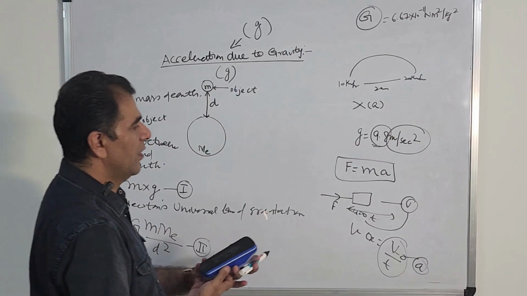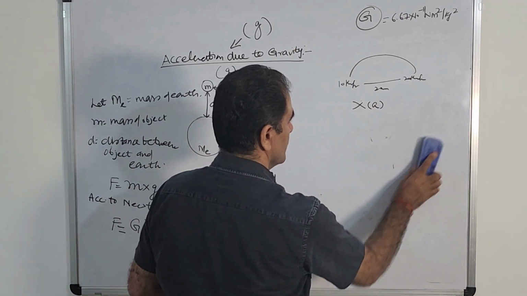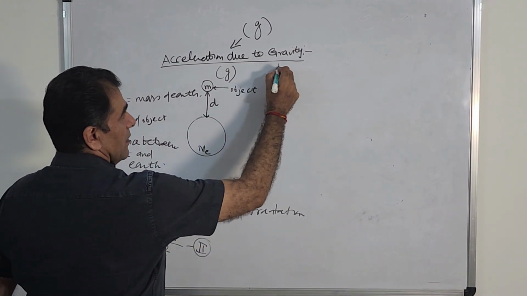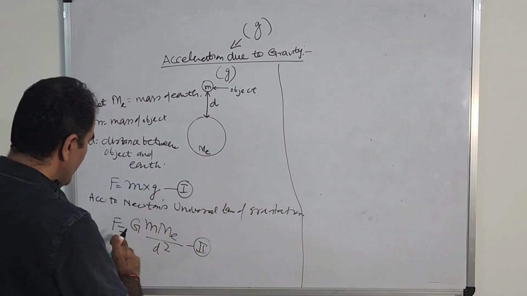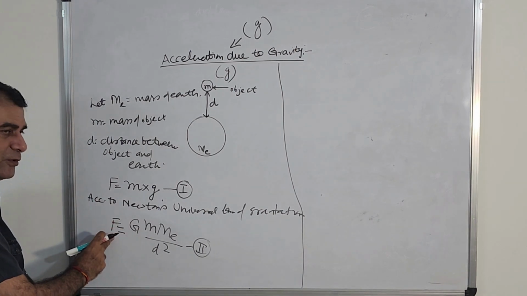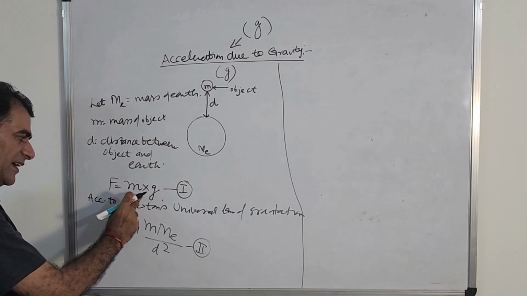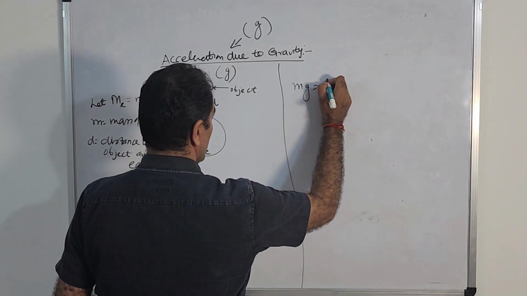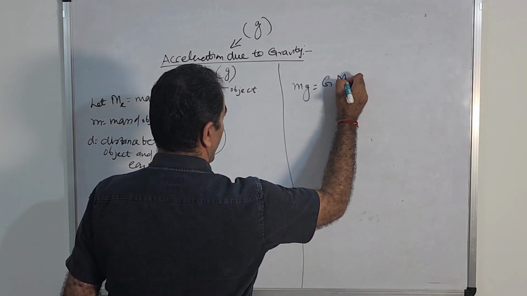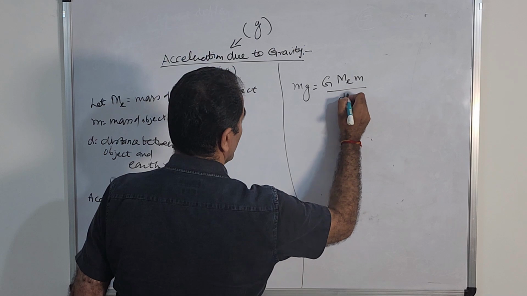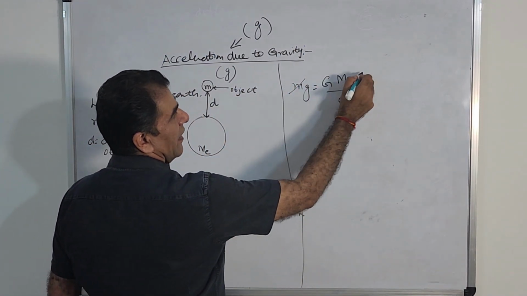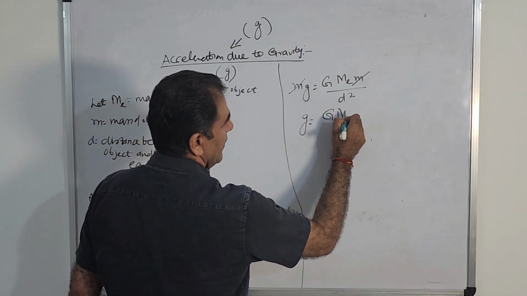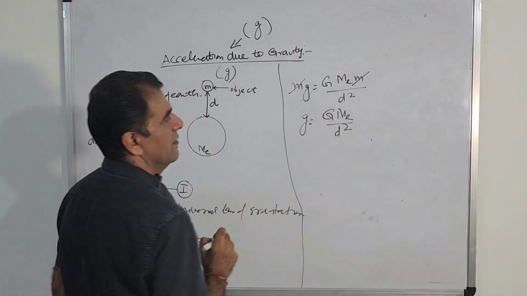Right. Now just look, it's very easy, it's not difficult. Now this is force, this is force. If the left sides are equal, the right hand side will also be equal. So mg equals G Me m upon d square. So m gets cancelled by algebra, so g equals G Me upon d square, right?